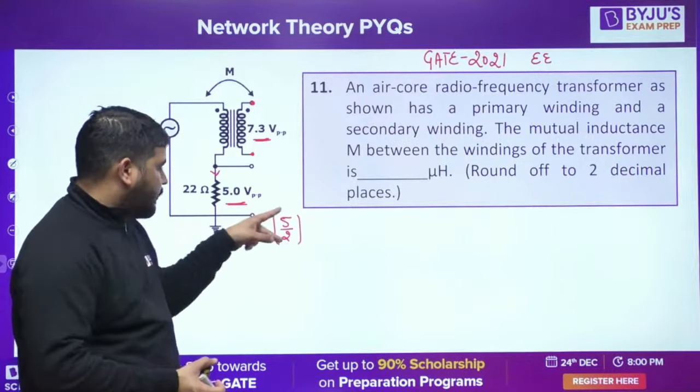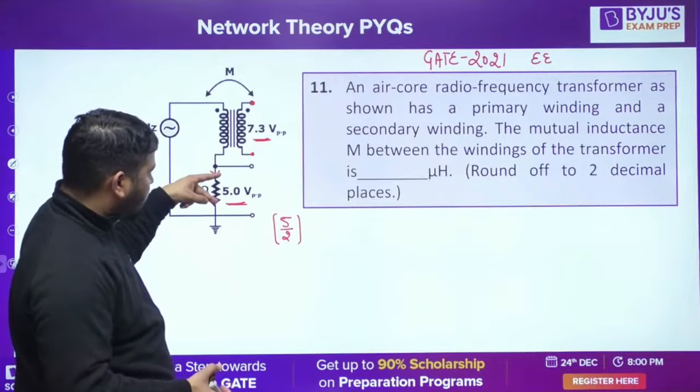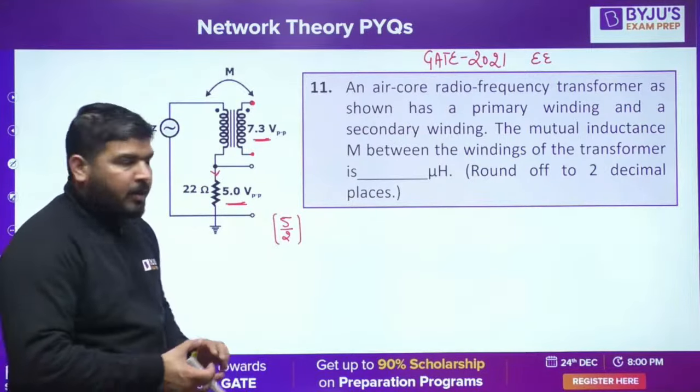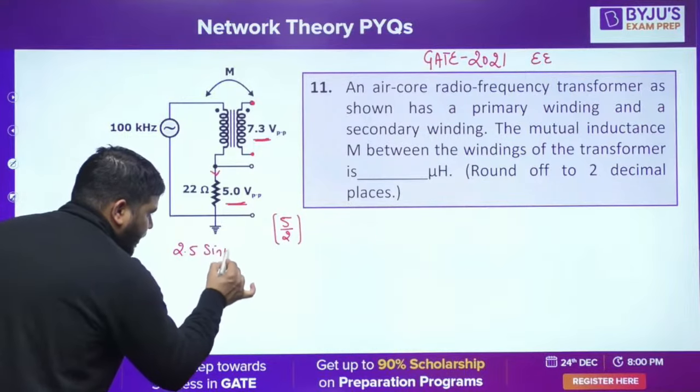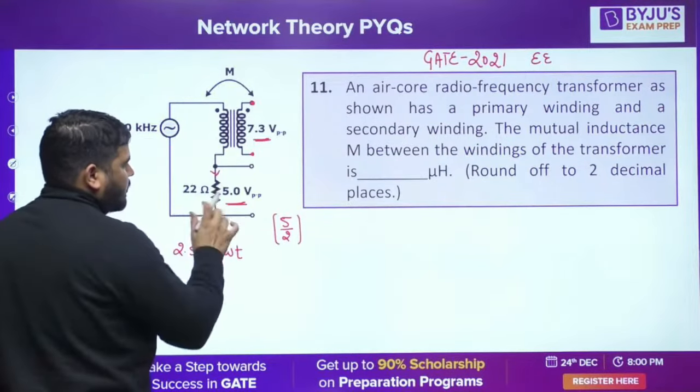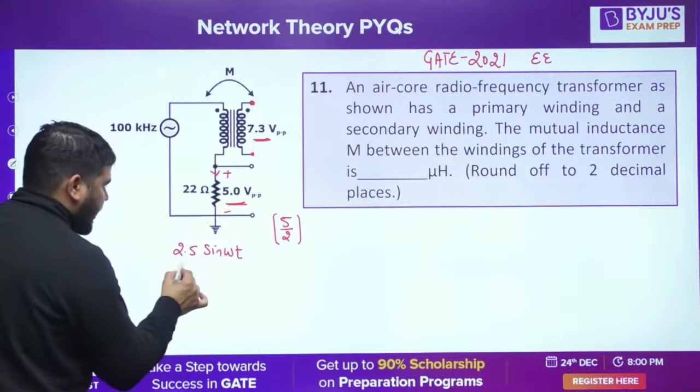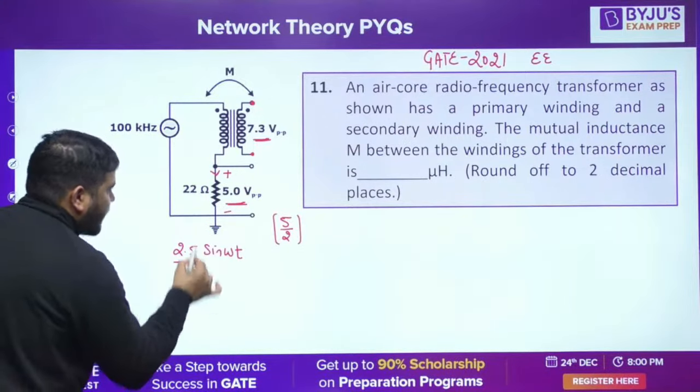We can call it VM, the maximum voltage across this, 2.5. So the current will be 2.5 sine of omega t divided by 22. Let's call it a sinusoidal sine wave, sine of omega t. This is the voltage across it, and this is the current here.